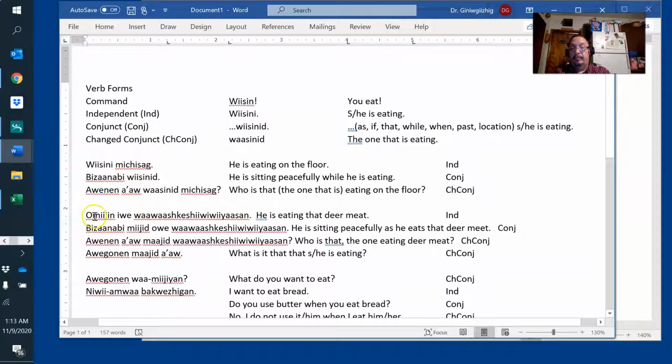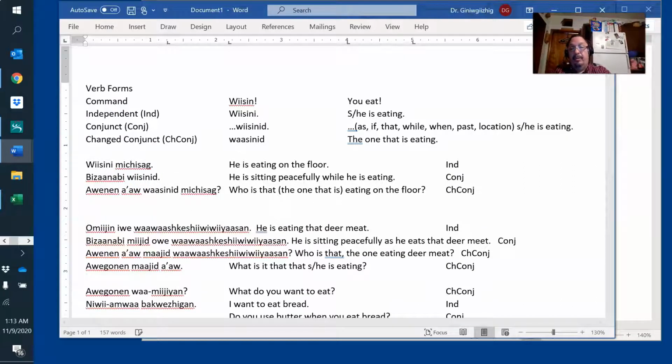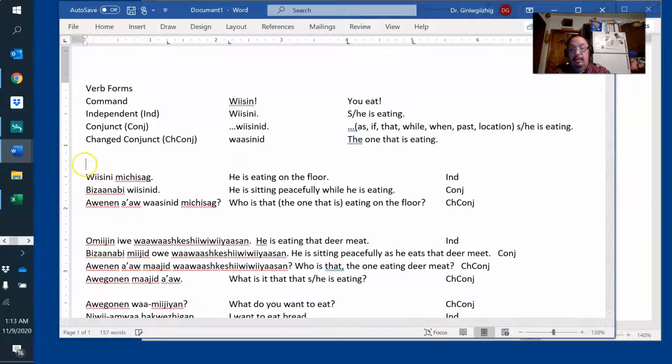Alright. So the command form, let me go back up here. We sine is the root word. The command to you, one person, is an N. It is now a command, and it says you eat. Quit lollygagging. Our Langoliers will get you. This is command form.